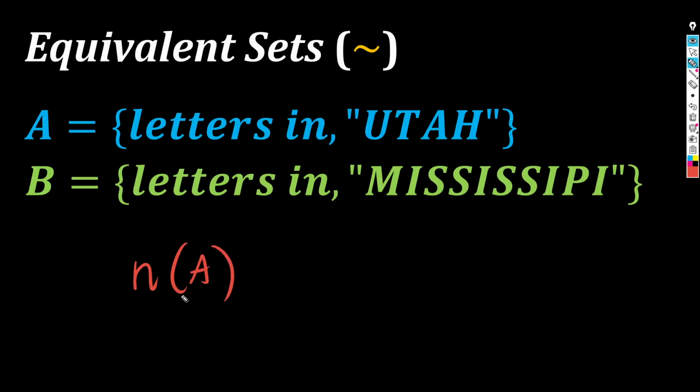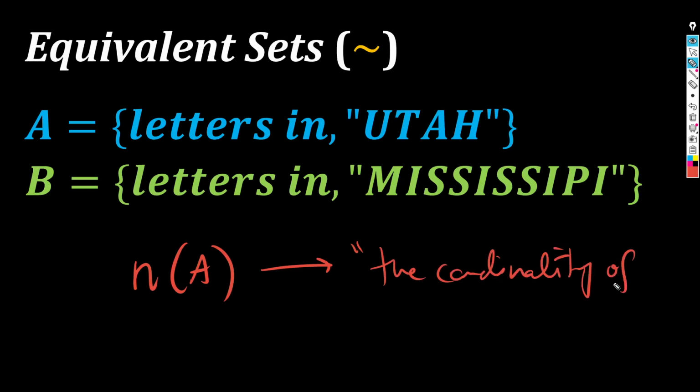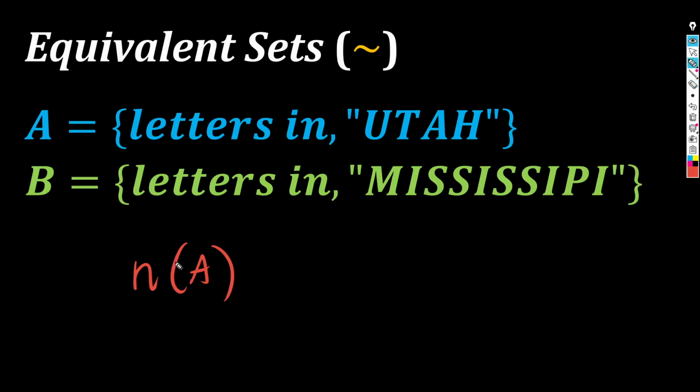Correct. Ang ibig sabihin nito, we're looking for the cardinality of A. Again, this notation is read as the cardinality of A. In other words, we're talking about the number of elements of A. Yeah? And when we do that, if we are concerned with the cardinality of A, this is a number, by the way. This notation is a number. The cardinality of A is how many elements are there in A?